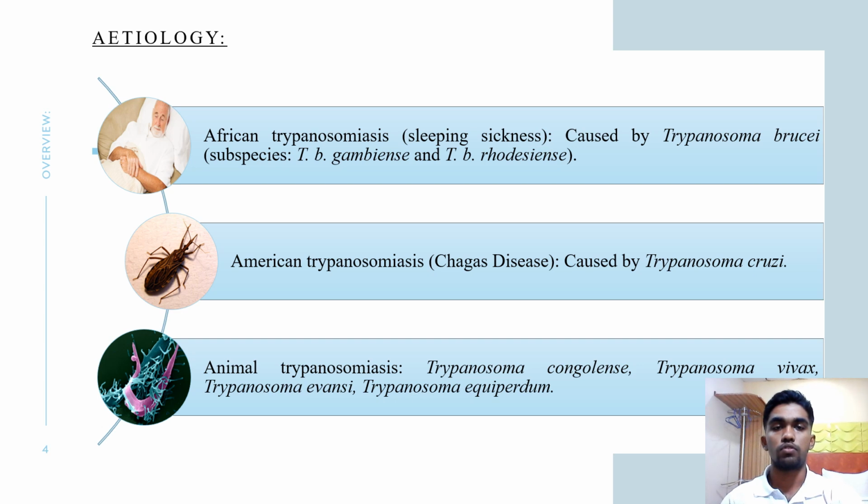Now moving on to the etiology. The African trypanosomiasis, which is the sleeping sickness, is caused by the Trypanosoma brucei. It is also caused by its two subspecies, which is T.b. gambiense and T.b. rhodesiense. The American trypanosomiasis, also known as Chagas disease, is caused by Trypanosoma cruzi. And we have another, which is animal trypanosomiasis, which is caused by the following, including Trypanosoma vivax.